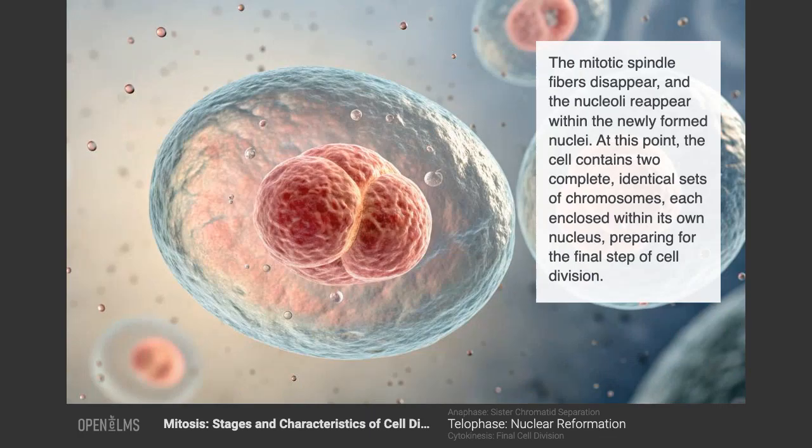The mitotic spindle fibers disappear, and the nucleoli reappear within the newly formed nuclei. At this point, the cell contains two complete, identical sets of chromosomes, each enclosed within its own nucleus, preparing for the final step of cell division.